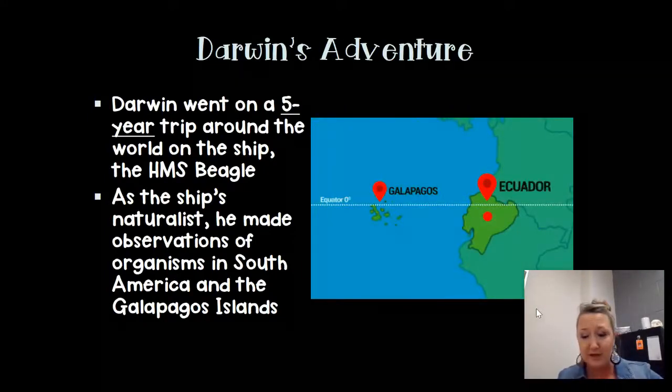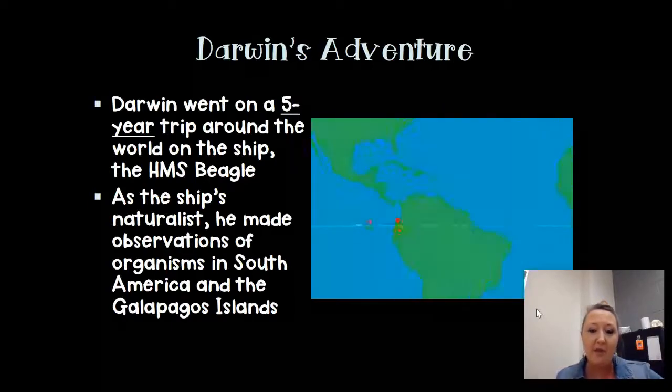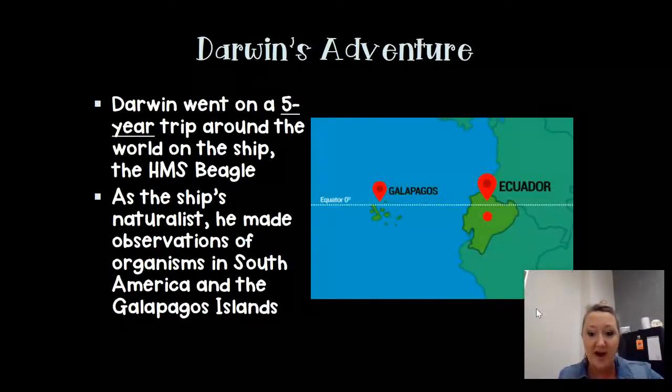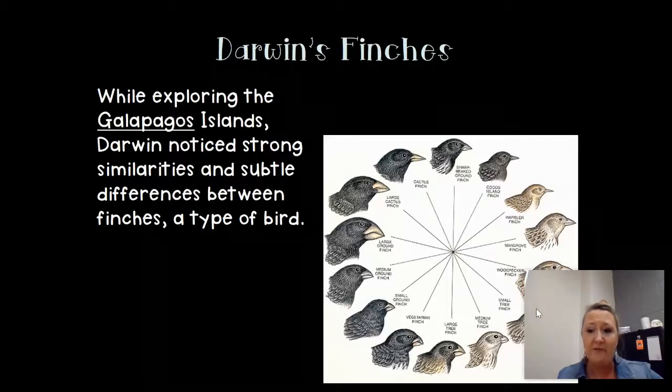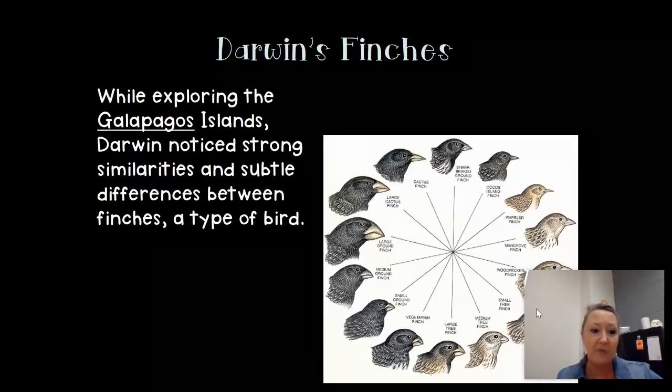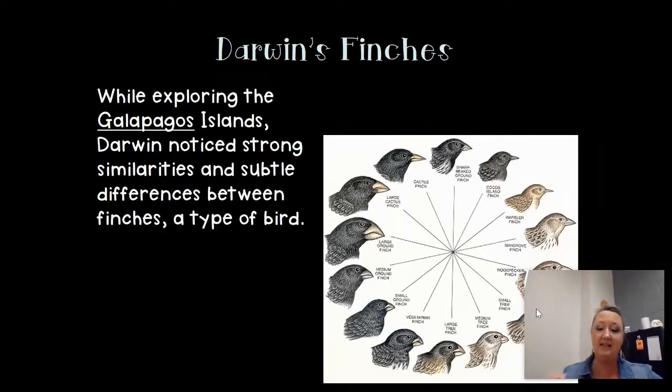There's several really cool documentaries, if you're into watching documentaries, about the Galapagos Islands and what he found on his adventure. One of the famous things that he was able to study and look at were finches. And finches are a type of bird. And he noticed that even though there were lots of different types of finches, he could put them in categories based off of their beak, because their beaks determined what their diet was. And so beaks that were pointed or square or thicker or thinner all had different types of foods that they were really tailored to eat in that environment.